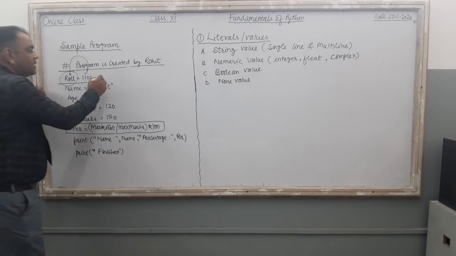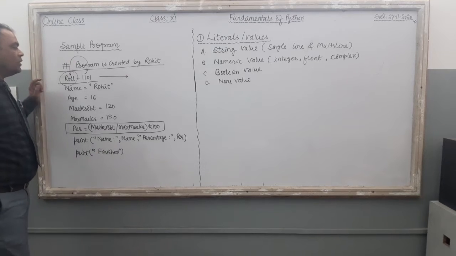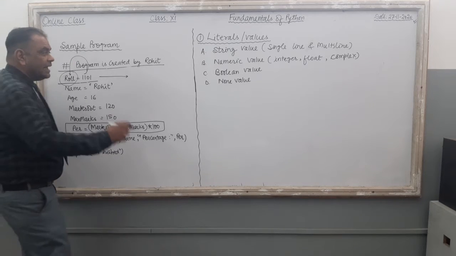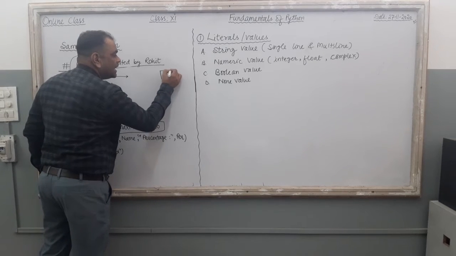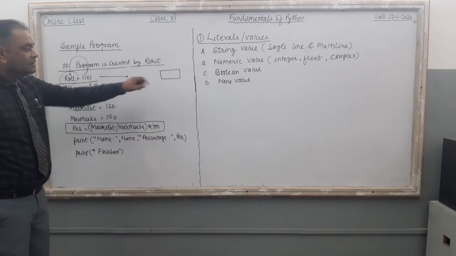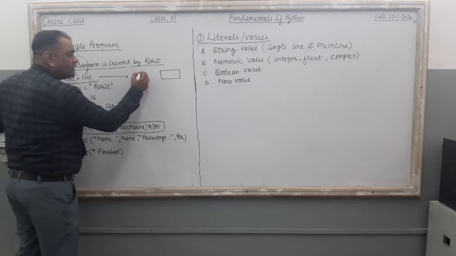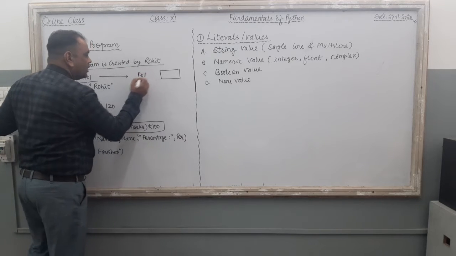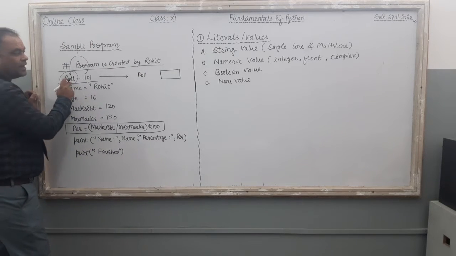When computer executes this line, roll equal to 1101, it will create one variable inside the computer's memory, inside the RAM. The variable is created, and the name of this variable is roll, R-O-L-L, because you give the specific name.